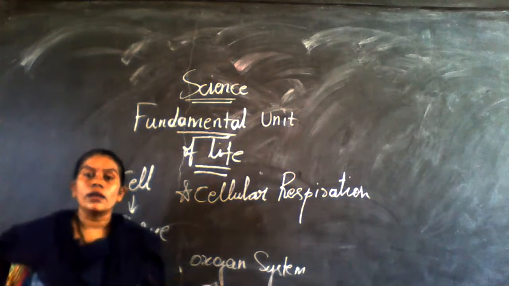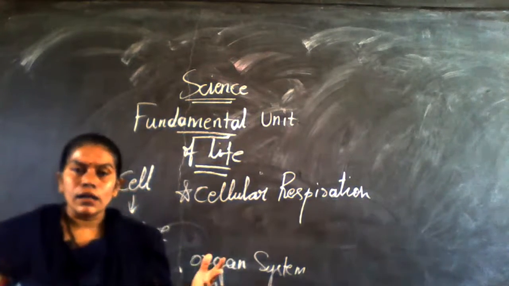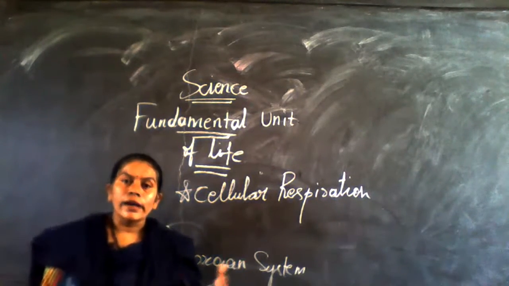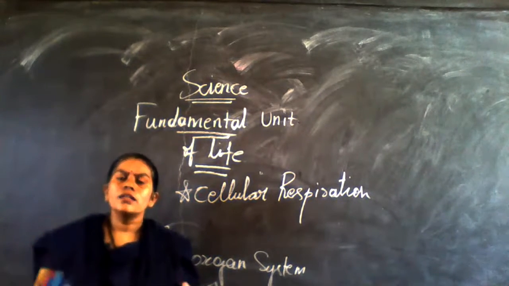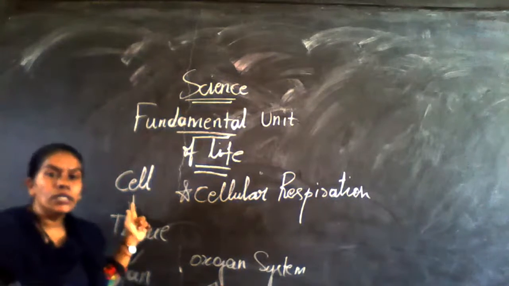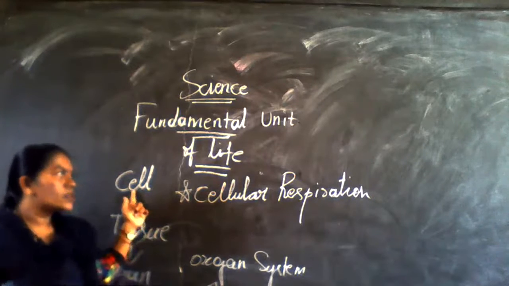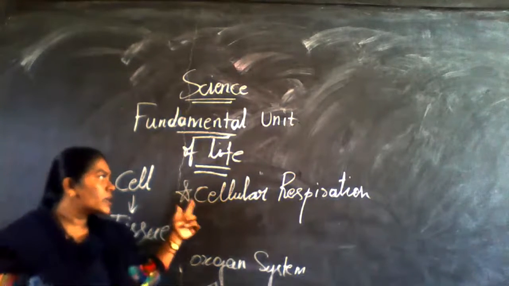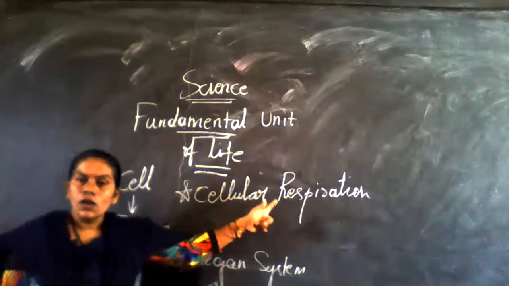Digestion, excretion, reproduction; the digestive system, excretory system, circulatory system, where blood circulates. All these organ systems depend upon the cell only. Got it? With the help of the cell, we respire. That respiration we call cellular respiration.